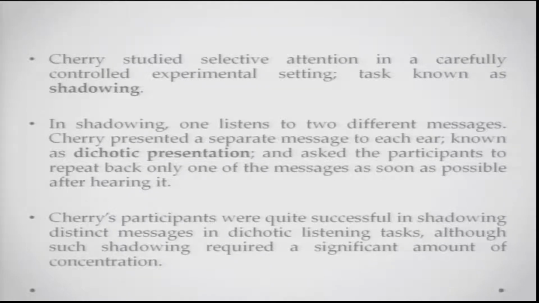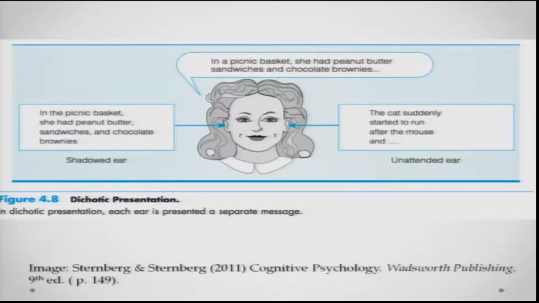This is the setup, a demonstration borrowed from Sternberg and Sternberg. You can see that this lady is getting two different messages in the two ears. In one ear she is hearing, "In the picnic basket she had peanut butter sandwiches and chocolate brownies," and in the other ear she is hearing, "The cat suddenly started to." These two messages are qualitatively different as well, and she is shadowing, repeating out the message from the shadowed ear.